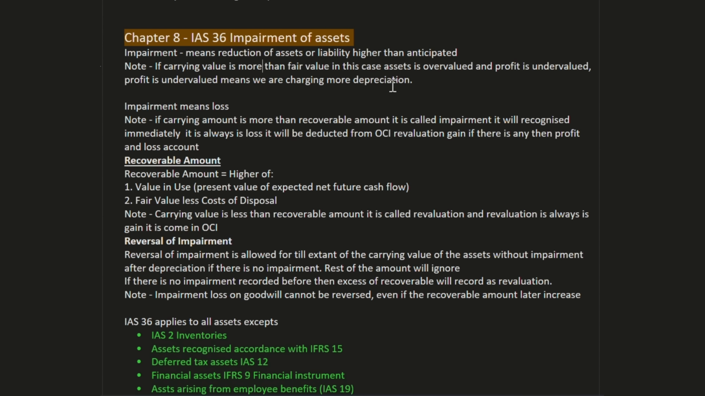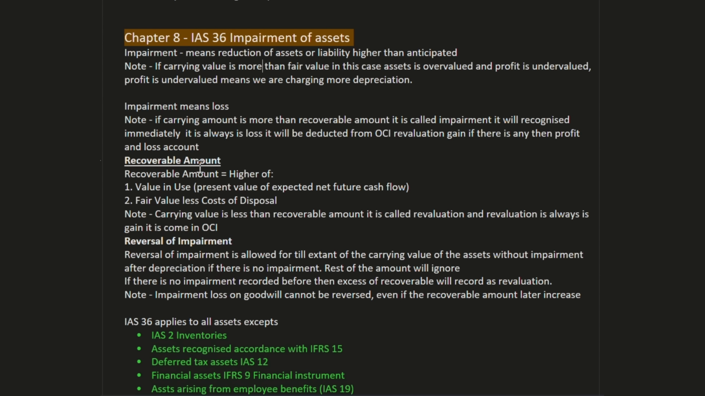So what is recoverable amount? Recoverable amount is the higher of value in use or fair value less cost to sell, also called cost of disposal. Value in use is the present value of expected net future cash flow, meaning all the net future cash flow which the company is expected to generate. So we will convert that entire cash flow to present value. That amount will be compared with fair value of the asset less cost to sell if there is any. So the higher of these two values will be called the recoverable amount.